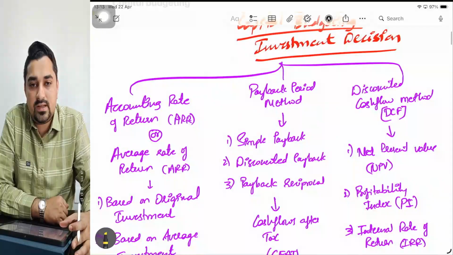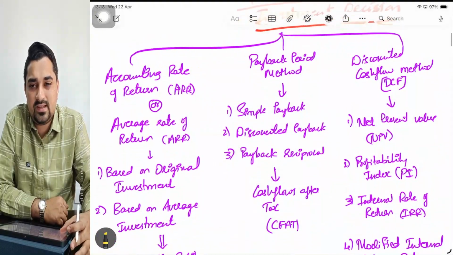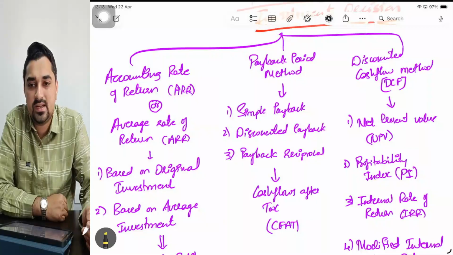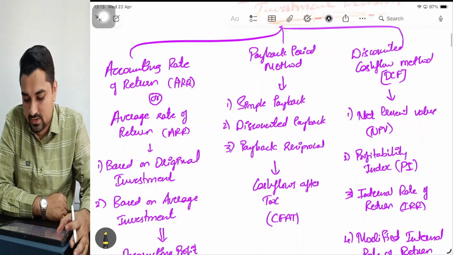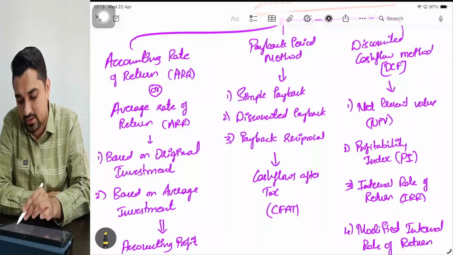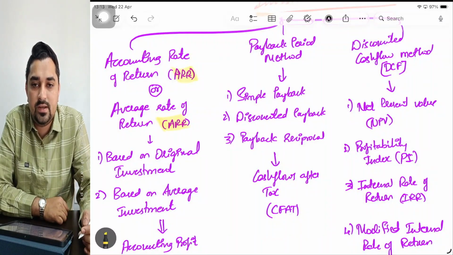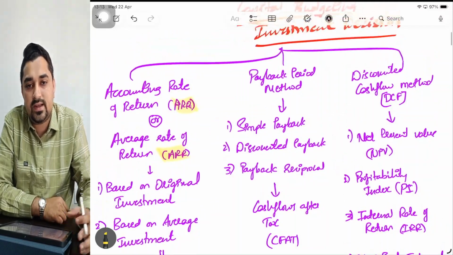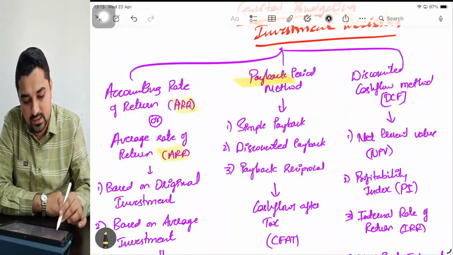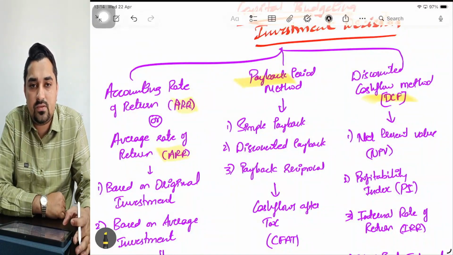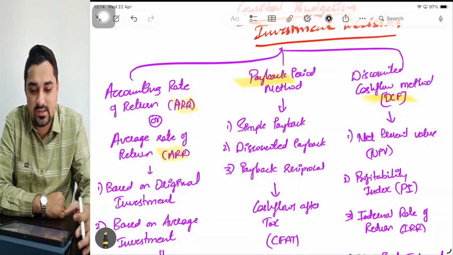Capital budgeting, investment decision: basically there are three types of investment decision techniques that we need to study in this chapter. First one is accounting rate of return, the alternate term for which is average rate of return. Second one is the payback period method, and the third one is DCF techniques. So we need to study all these three techniques.